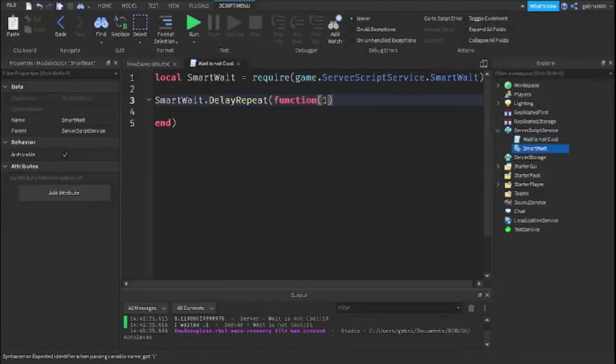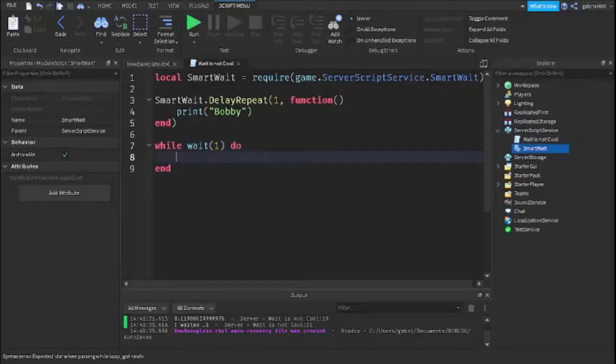Let's say we want to wait 1 second every time we print Bobby. This is basically going to repeat every 1 second in this repeat loop. This is basically the same as while wait 1 do print Bobby.